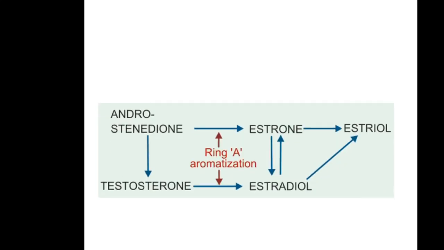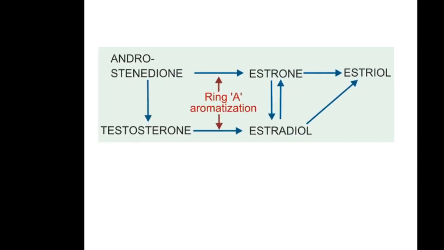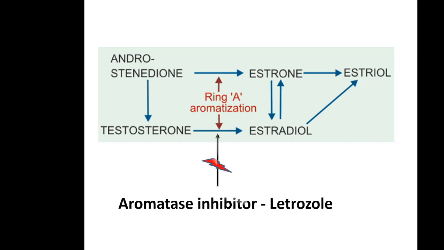So we have got tamoxifen and raloxifene. Now we have seen this figure, this ring A aromatization, which requires aromatase enzyme. So if we inhibit this enzyme aromatase, this whole step will be prevented and there will be no synthesis of estrogens, estrone, estriol or estradiol.